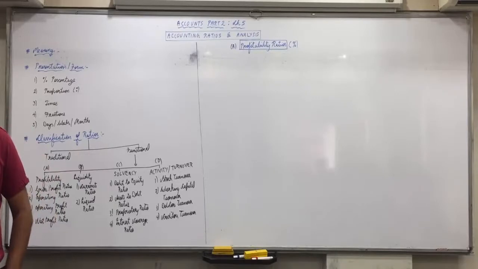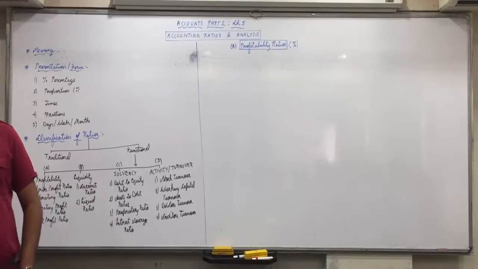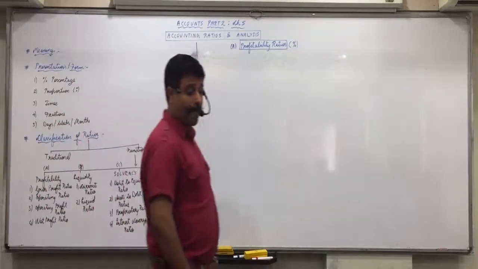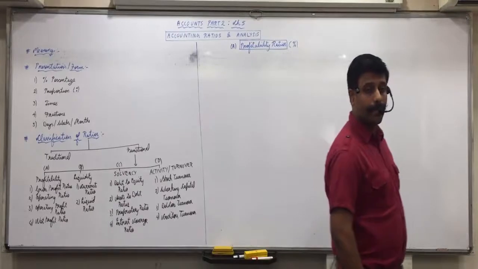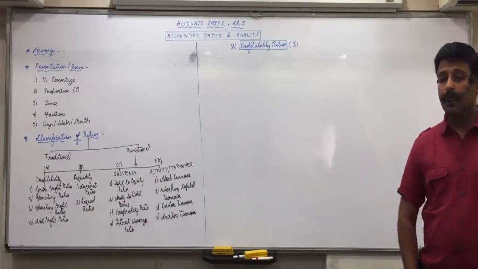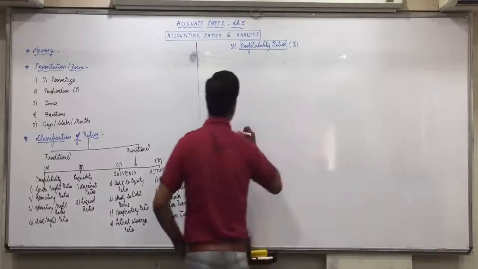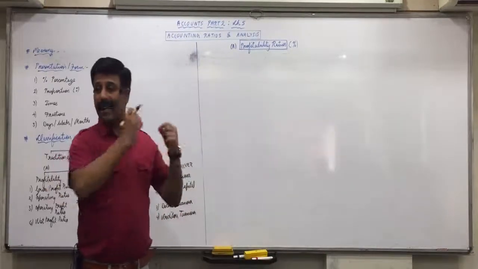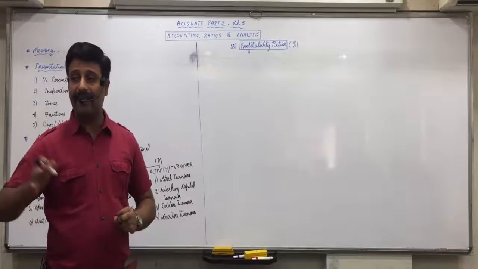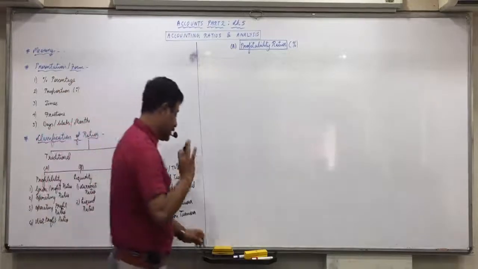Third, since they are expressed in percentage, they will be multiplied with 100. So now I am directly writing everything because the concept all I have discussed. Okay, you will just copy it out.